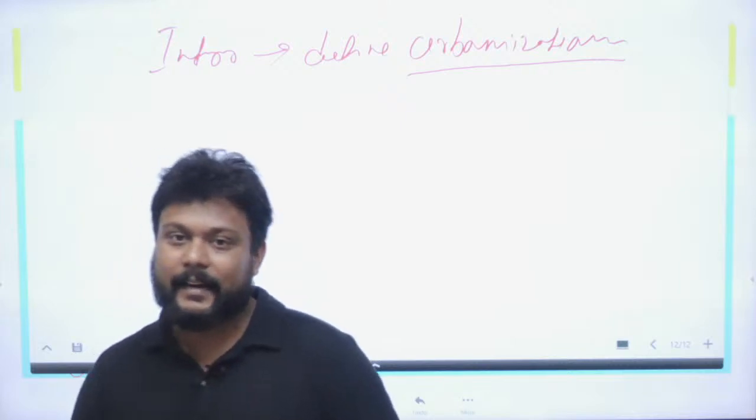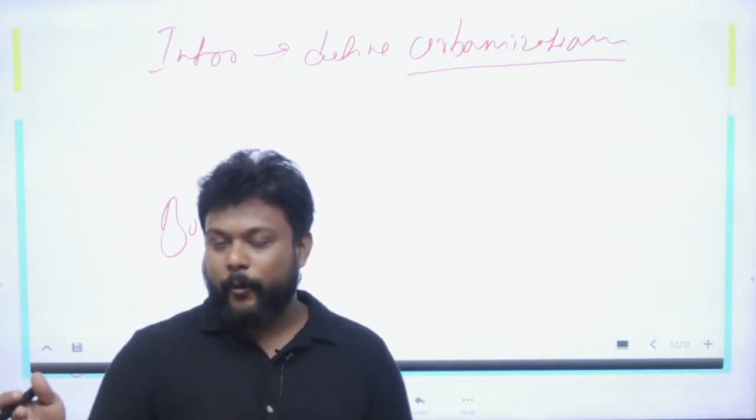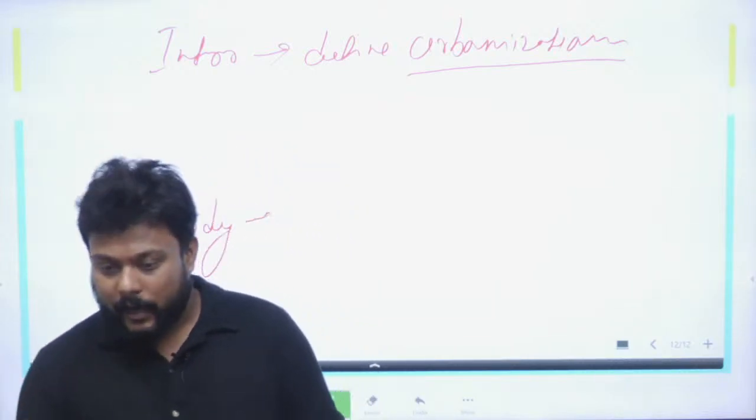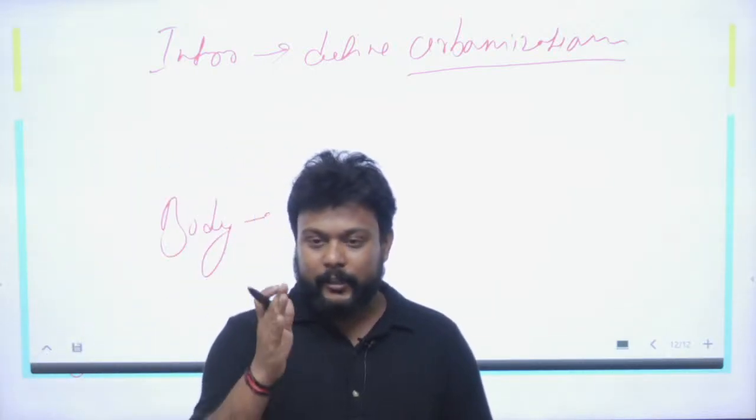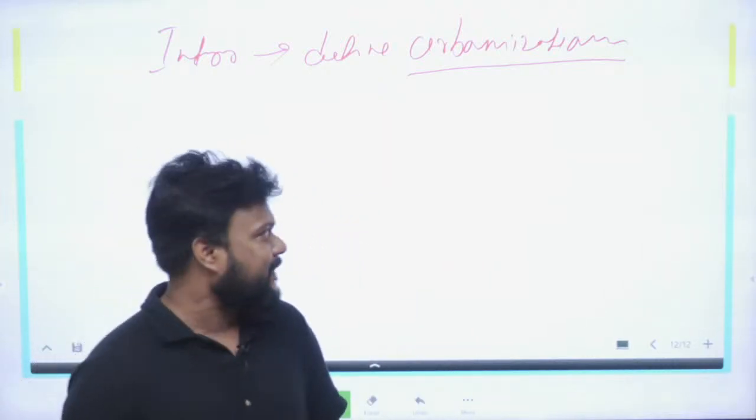Urbanization is what exactly? The shift of population from rural area to urban area. Fine.